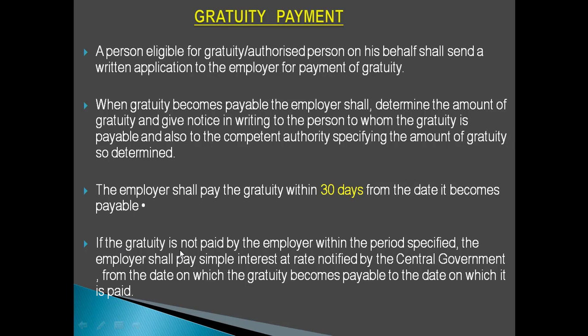And if the gratuity is not paid by the employer within this specified period, then the employer shall pay simple interest at the rate notified by the central government from the date on which the gratuity becomes payable to the date on which it is paid. Right. So if the gratuity is to be paid within 30 days, and an employee is not getting his gratuity even after 45 days, then the employer will have to pay for the extra days, that is 45 minus 30, 15 days. For 15 days he will have to pay simple interest to the concerned person along with the gratuity.